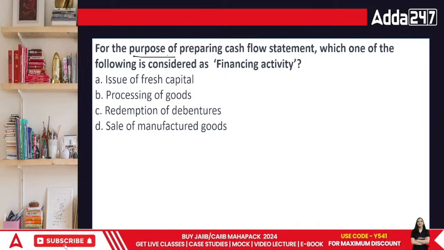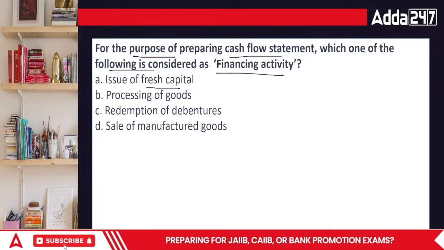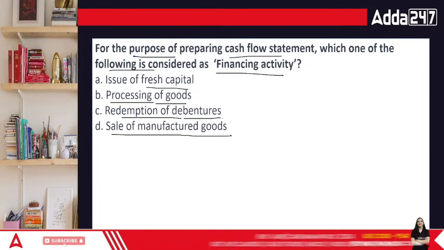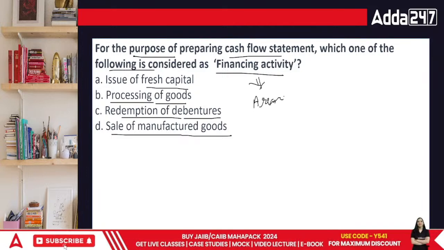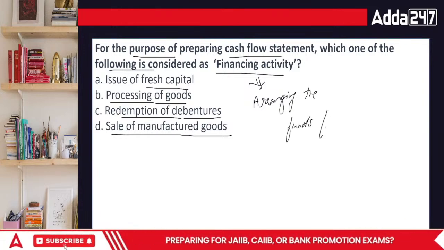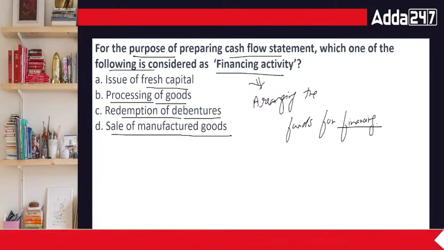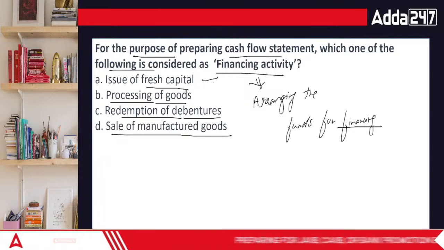When we talk about the cash flow statement, which one of the following is considered a financing activity? Issue of fresh capital, processing of goods, redemption of debentures, or sale of manufactured goods. Financing activity means those activities where you are arranging the funds for financing the business. When we're talking about financing the business, how do we do it? In terms of financing the business, we have issue of fresh capital. Yes, this is where you are getting the money.